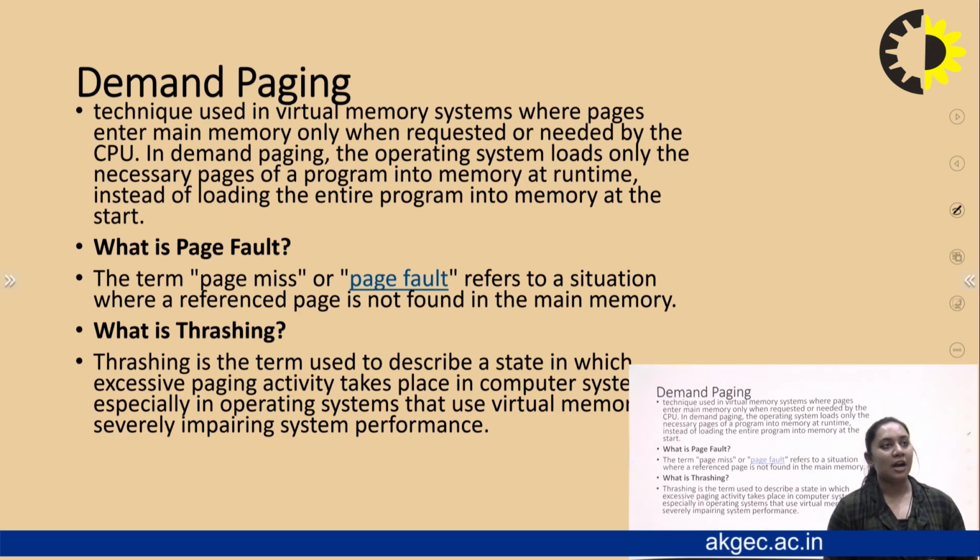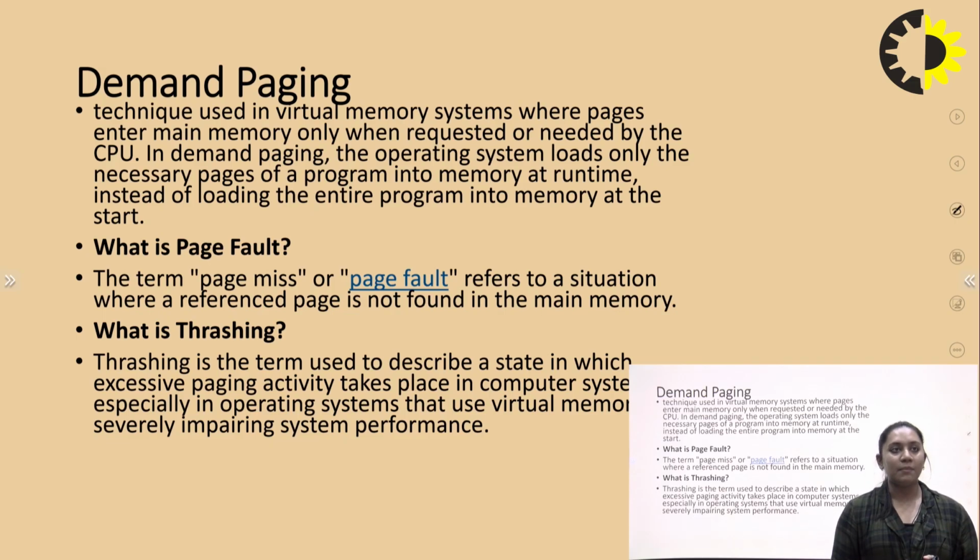Next we see demand paging. Demand paging in the operating system is used in virtual memory, where pages enter the main memory only when they are requested or needed by the CPU. In demand paging, the operating system loads only the necessary pages of the program into memory at runtime, instead of loading the whole program into the memory at the start.